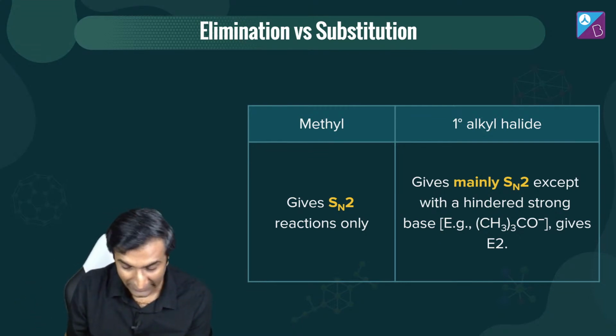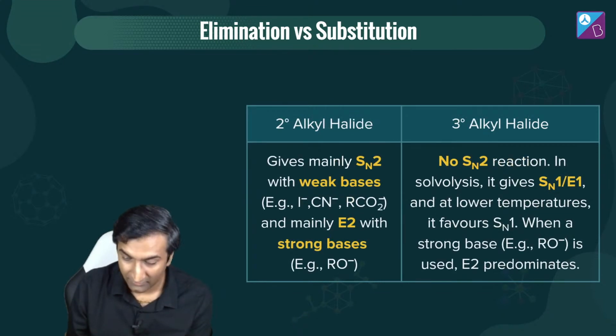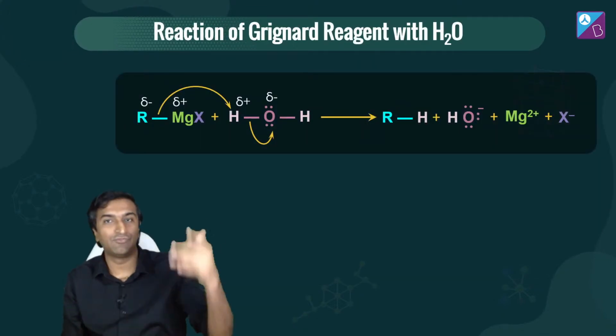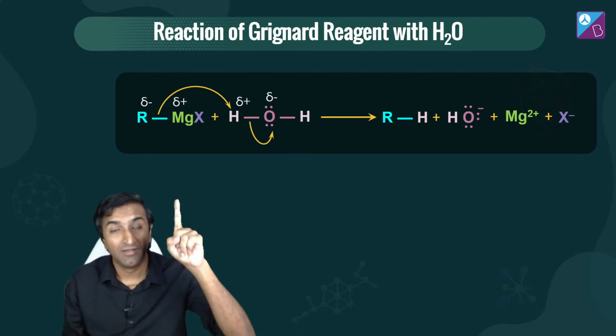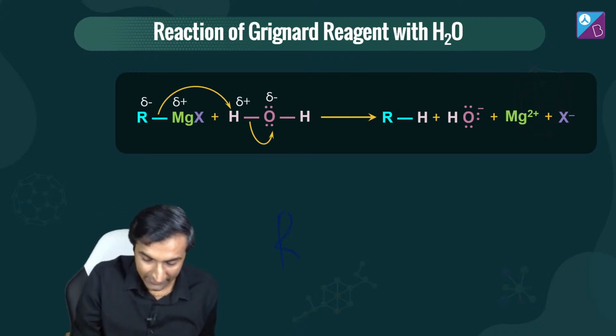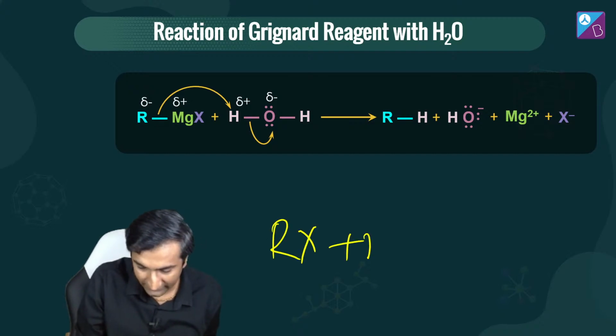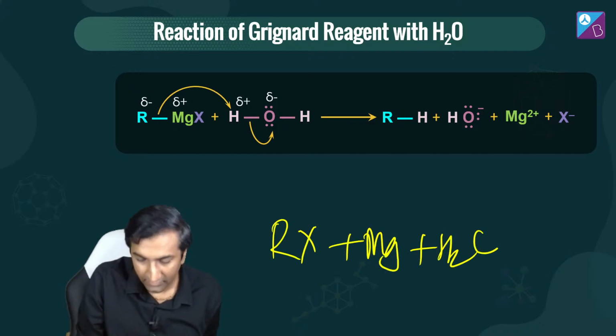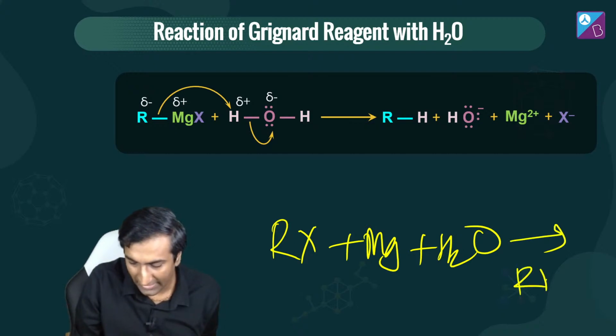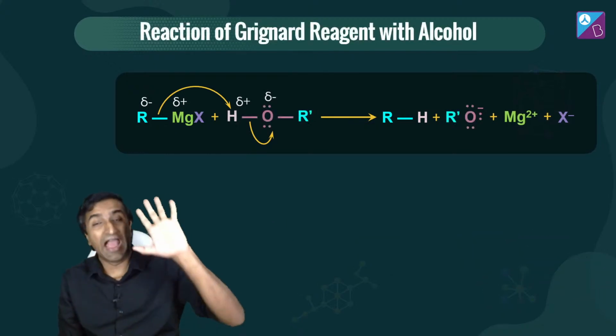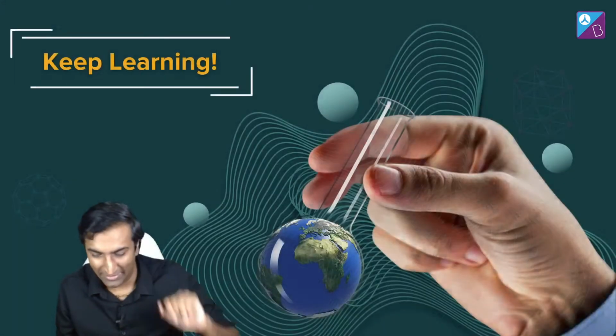You're most welcome, Vidya. And the last thing we looked at today was Grignard reagents. Remember, the goal is RX plus Mg plus water, one after the other, gives you RH. Okay? Making an alkane from an alkyl halide.